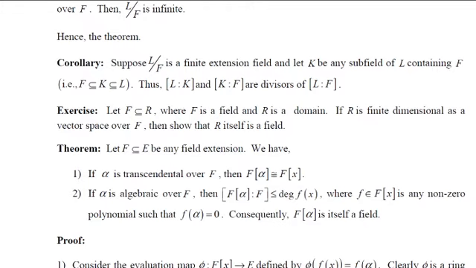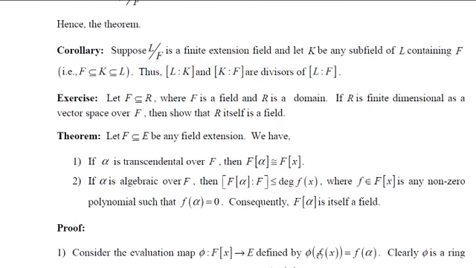Now, because alpha is transcendental over F and F is contained in E, clearly this mapping is a homomorphism. Why? If you consider phi of f(x) plus g(x), then we can write that as (f plus g) of alpha, which is f of alpha plus g of alpha, which is phi of f(x) plus phi of g(x).